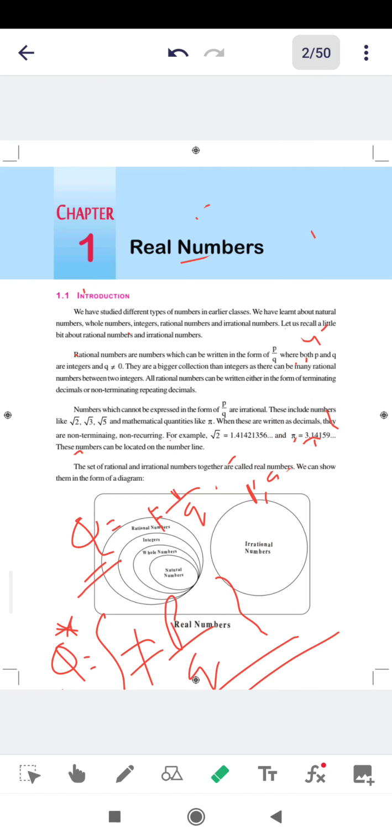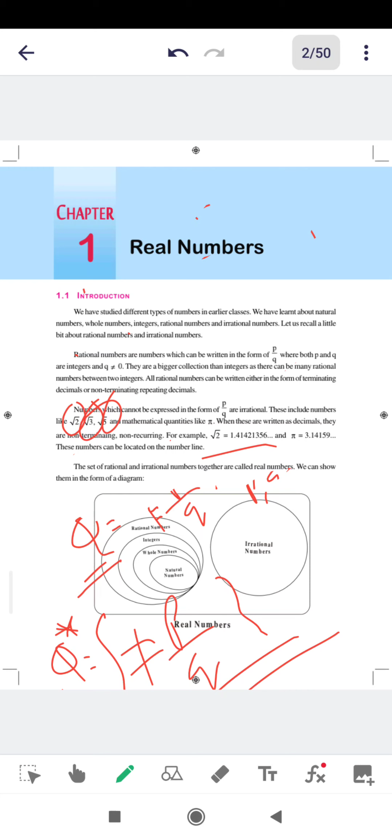This is root 2. So root 2, root 3, root 5, all these are irrational. The value of root 2 is 1.4142, and these are non-terminating, non-repeating decimals. Like pi, 3.1415, these are all non-ending, non-repeating, non-terminating decimals. We can call this one. So all such numbers cannot be written as p by q.